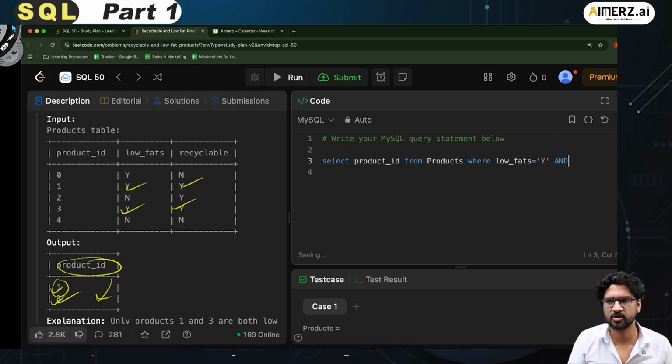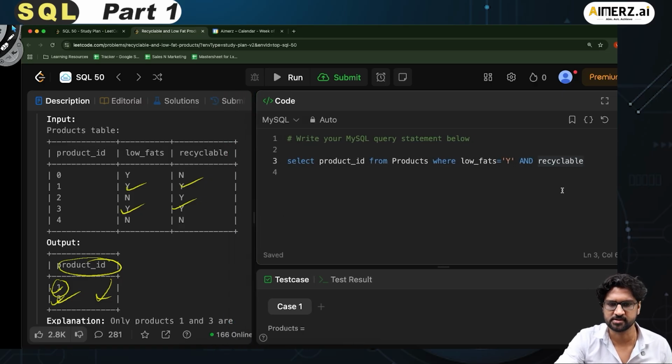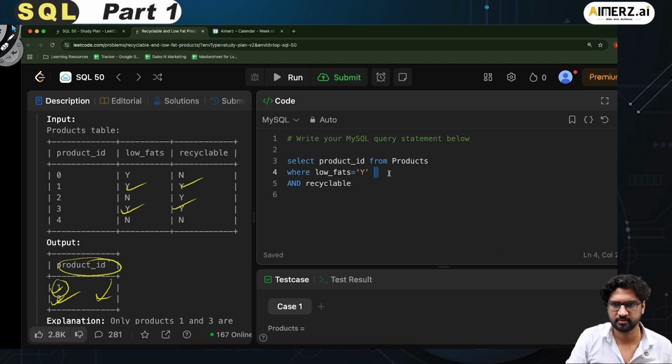And I also say that recyclable, let me use the right spelling. I think it will be more readable if I bring it here. And recyclable is equal to yes. If that is the case, then I'll get all these product IDs.